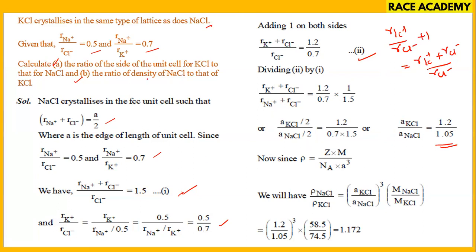Come to the second question, the ratio of density of NaCl to that of KCl. Observe that density and edge length are inversely proportional. How inversely proportional? The cube of the edge length is inversely proportional to the density. So taking that value here, and substituting the molar masses of these compounds, NaCl is 58.5, KCl 74.5, on simplification we got 1.172. So this is the answer for this second question. This is the B question answer, and this is the A question answer.